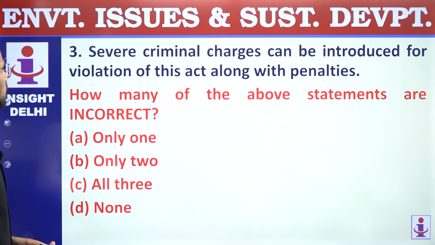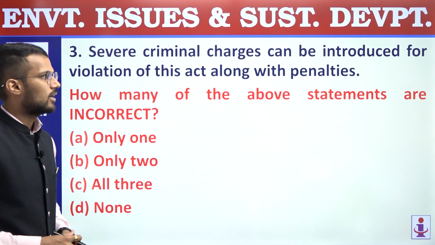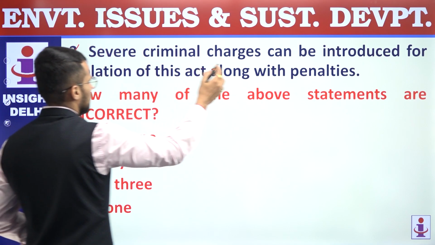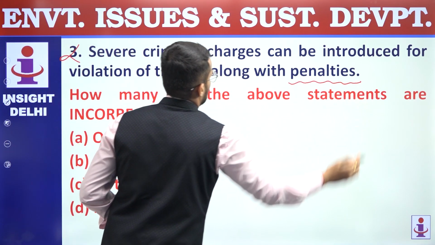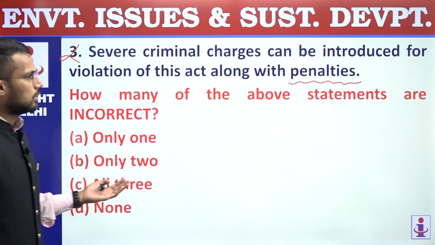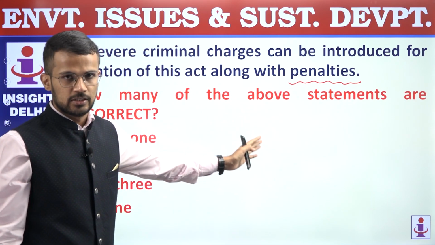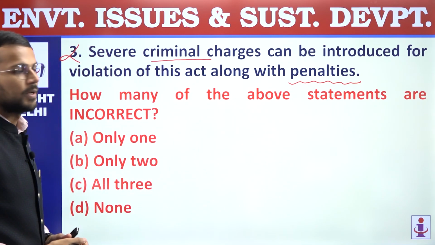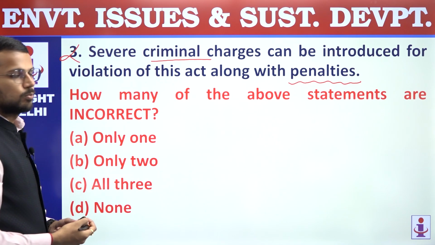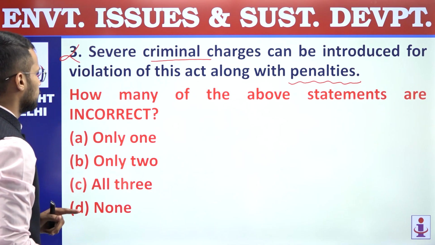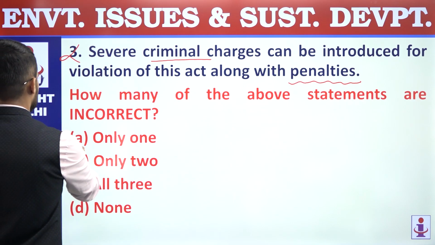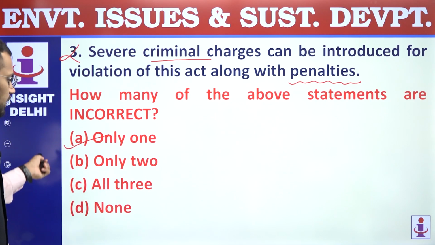Third, severe criminal charges can be introduced for violation of this act along with penalties. Now this is incorrect, because majorly Air Act deals with the crime related to air pollution through penalties. Right, so there are no severe criminal charges. It is through penalties that crimes against air pollution are dealt. That's why third statement is incorrect. So how many statements are incorrect? Only one is incorrect, and that's why it is our answer A.